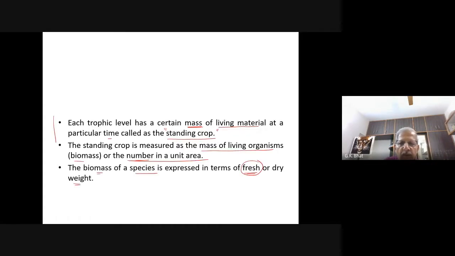So what I said is standing crop, and in the same way you have another term called standing state. What is a standing state? Standing state is the amount of nutrients such as nitrogen, phosphorus, calcium, etc., present in the soil of an ecosystem at a given time. How much nutrient is present in a particular area at a given time is known as the standing state, and it is an abiotic component. Standing crop is the amount of living biomass.